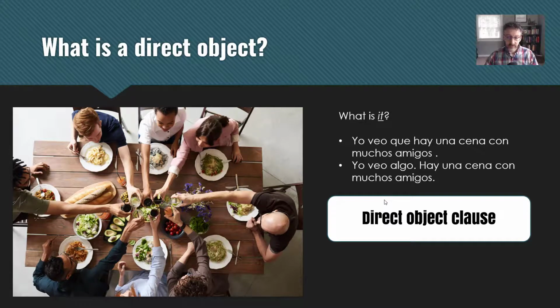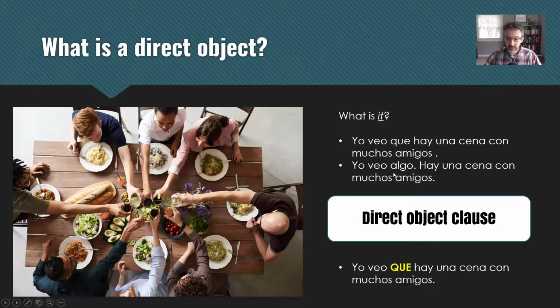I see what? I see it. Well, what is it? That there is a dinner. The important thing here is that you must have a connecting word. In this case, what we call a conjunction. That's what a conjunction does. It allows you to nest a small sentence into a larger sentence. So, yo veo que hay una cena con muchos amigos. Now, in English, we leave that que out a lot, but in Spanish, you have to have the connecting word.